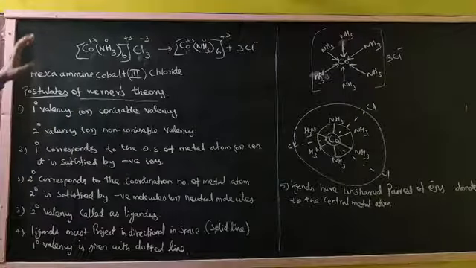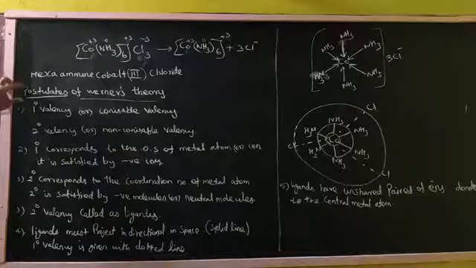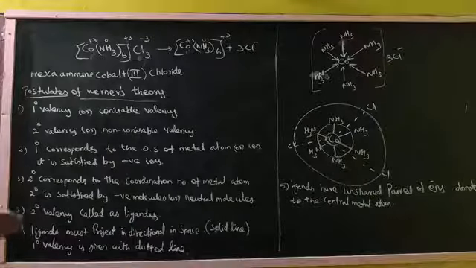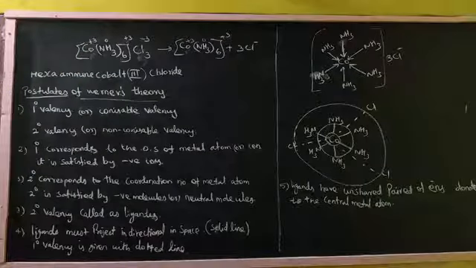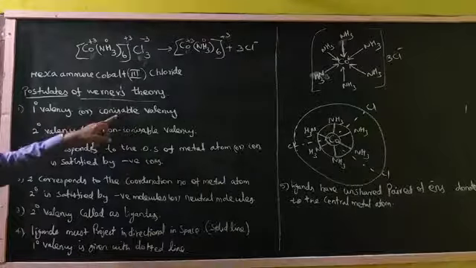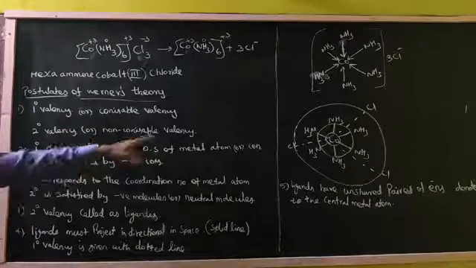Now I repeat the points. The first postulate is every metal atom has two types of valency. First one is a primary valency, another one is a secondary valency. Primary valency is called ionizable valency, secondary valency is non-ionizable valency.